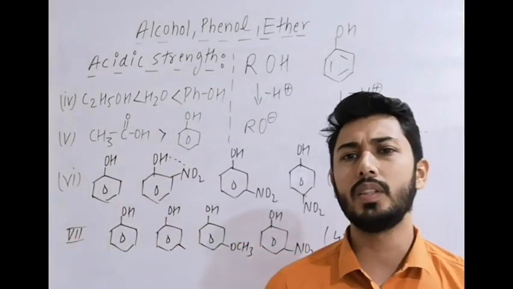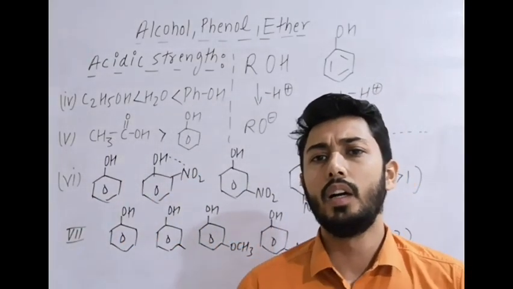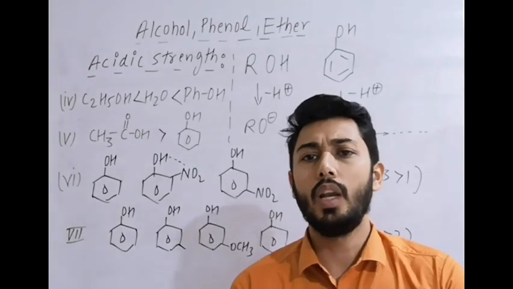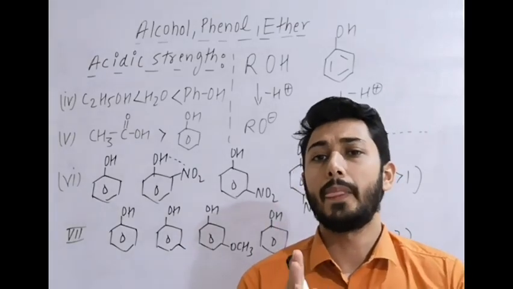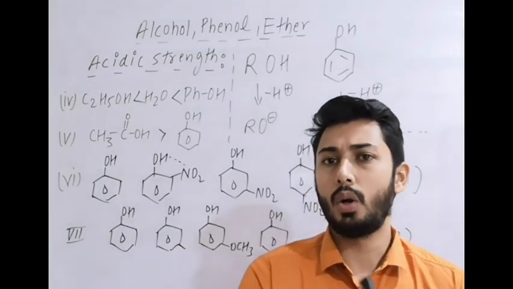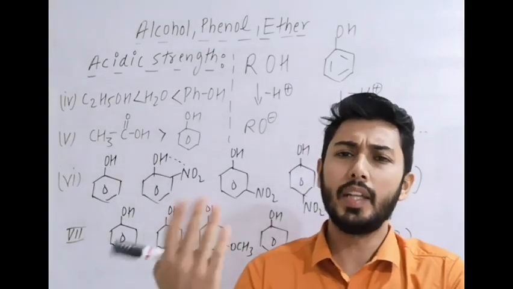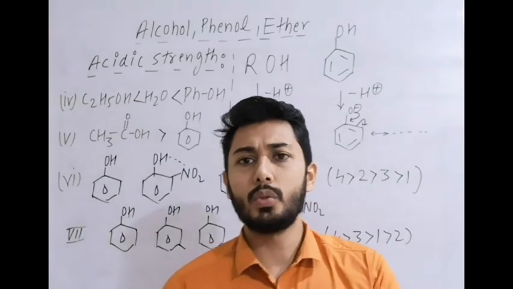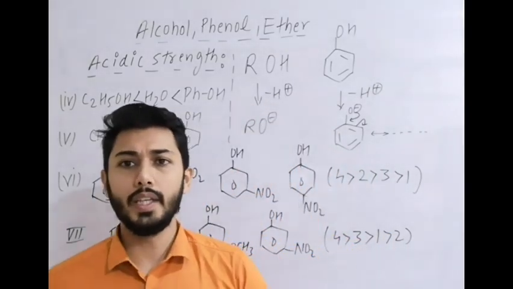These are a few examples that give you a general idea of acidic strength in alcohols and phenols. But remember, in general organic chemistry there are several examples. We compare among the alcohols, phenols, acids, and then benzoic acid, so revise those examples also in detail. Okay.